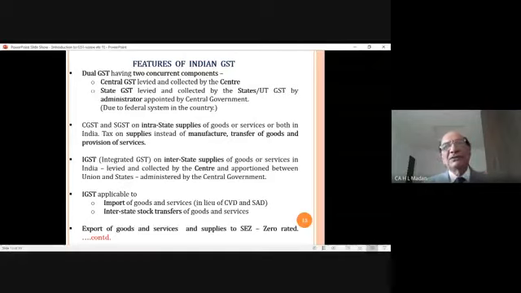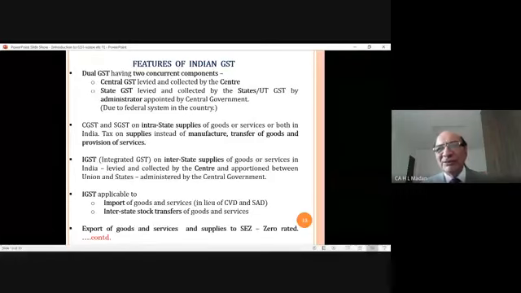Friends, customs duty is also an indirect tax, but this tax has not been subsumed. It still stands. So customs duty still stands, and then IGST will also be levied to make those goods competitive when in competition with Indian goods. So this is on import of goods and services. IGST will be paid, but not to the supplier, but to the Government of India.